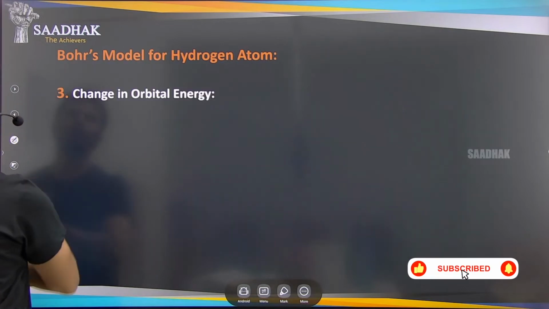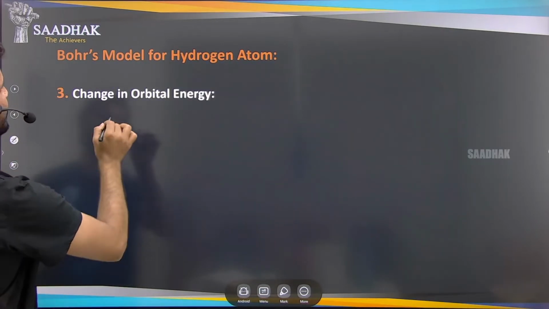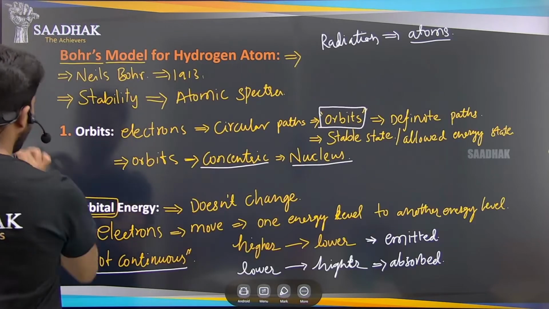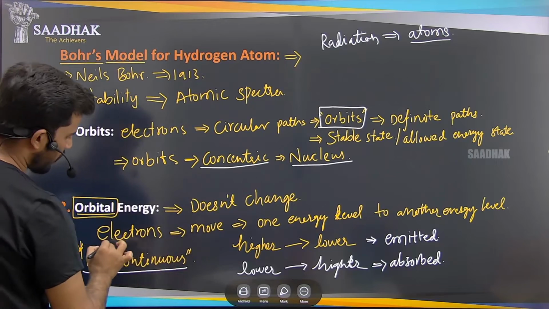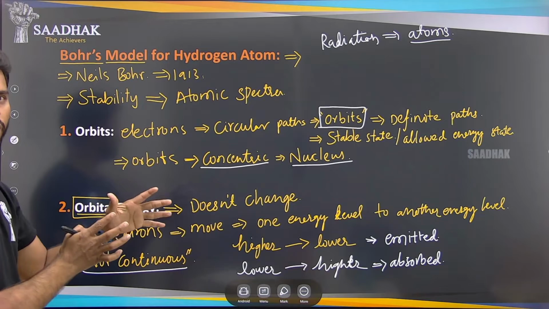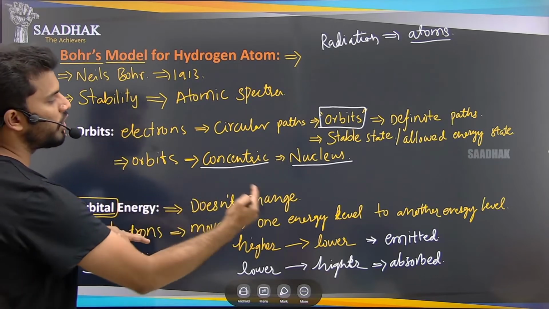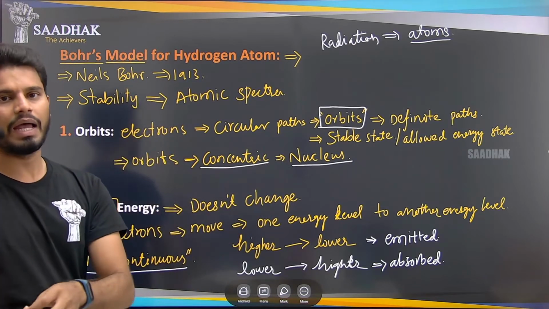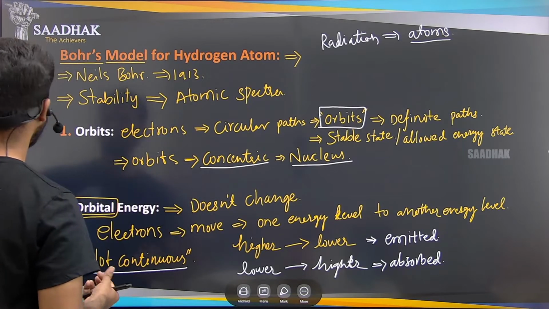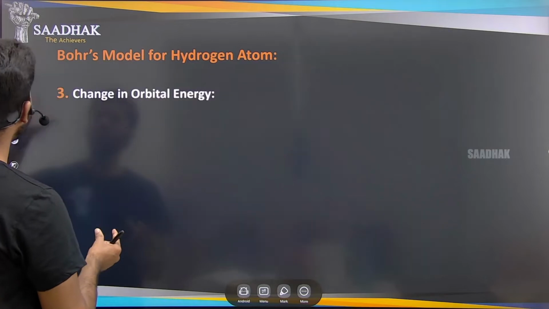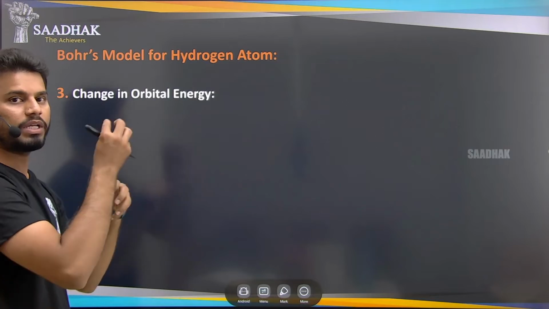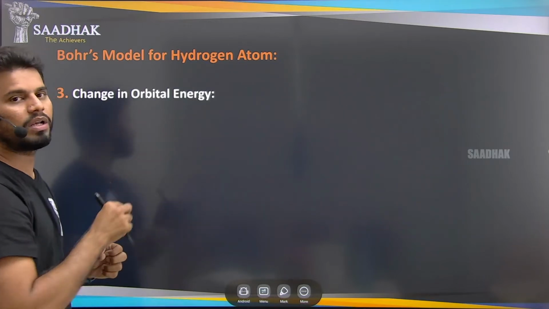Next, third postulate, change in orbital energy. Just now we understood that orbital energy is not changing, but the electrons will be moving. Each and every orbit will have a fixed energy. Remember that. The electrons will only move, carry the energy, release the energy and absorb the energy. The whole energy in each and every orbit is not changing.